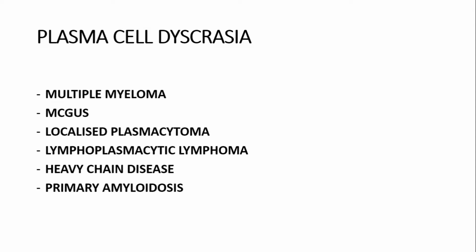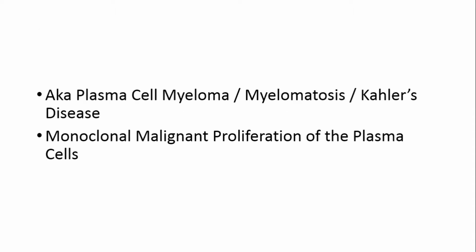Let us discuss background first. Multiple myeloma belongs to a group of diseases called plasma cell dyscrasia. Apart from multiple myeloma, plasma cell dyscrasia also includes monoclonal gammopathy of undetermined significance (MGUS), localized plasmacytoma, lymphoplasmacytic lymphoma, heavy chain disease, and primary amyloidosis. Multiple myeloma is known by various names like plasma cell myeloma, myelomatosis, Kahler's disease.